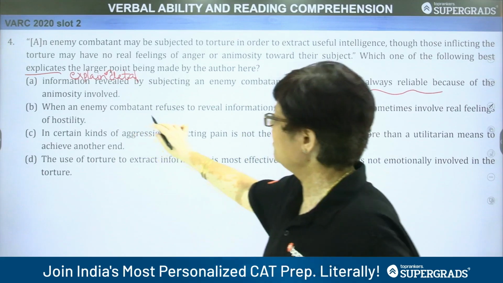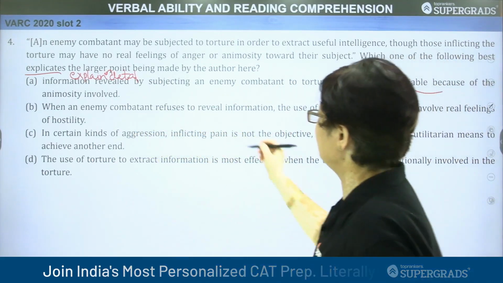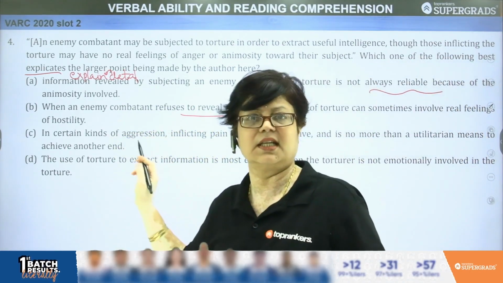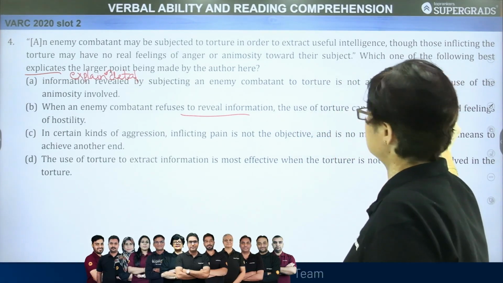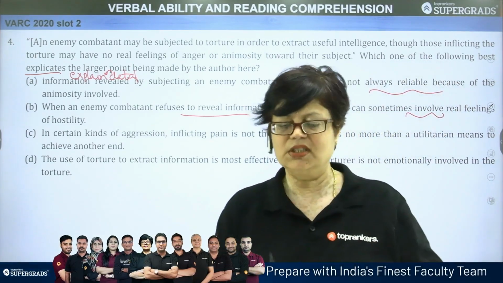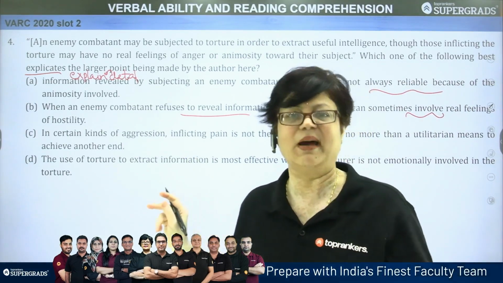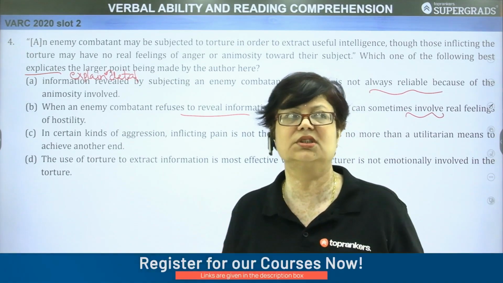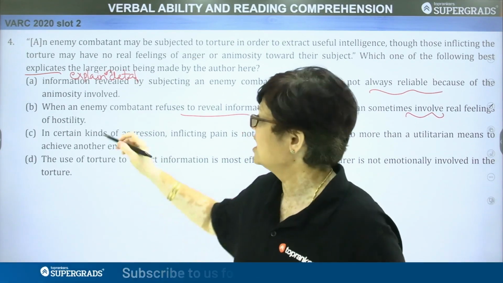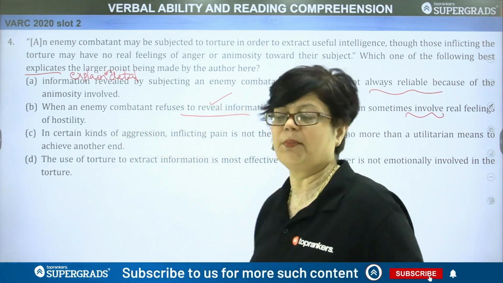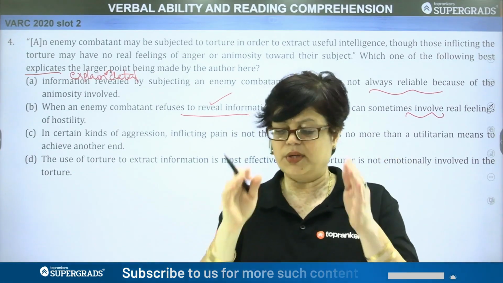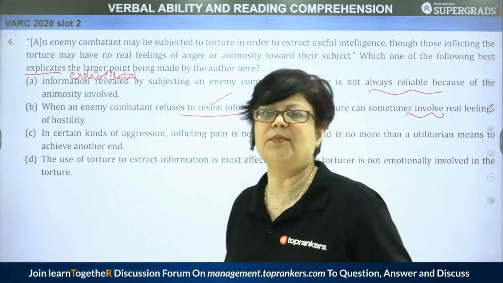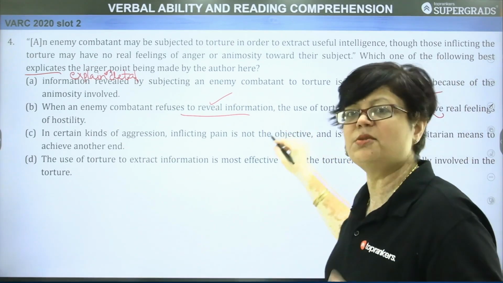B. When an enemy combatant refuses to reveal information, the use of torture can sometimes involve real feelings of hostility. Now, this may vary from person to person. The person may have been handling this combatant in an objective manner, without personal feelings of animosity or hostility, but since he found that he was not giving the proper information, this person inflicting torture has become very aggressive. This may or may not be so. Again, it is a matter of speculation.